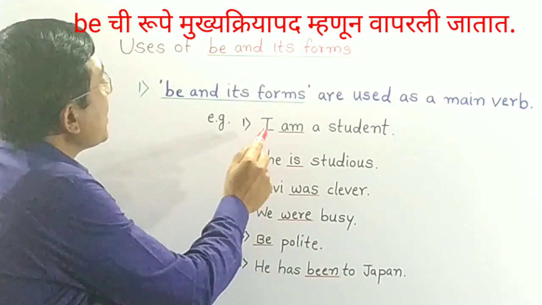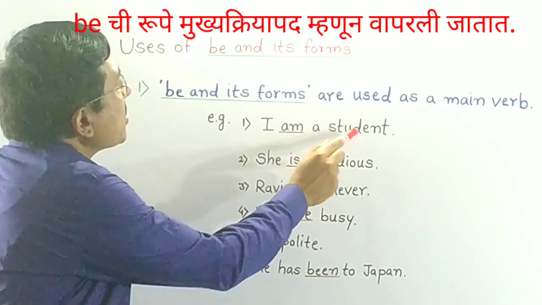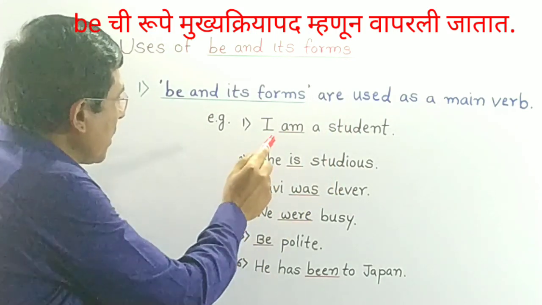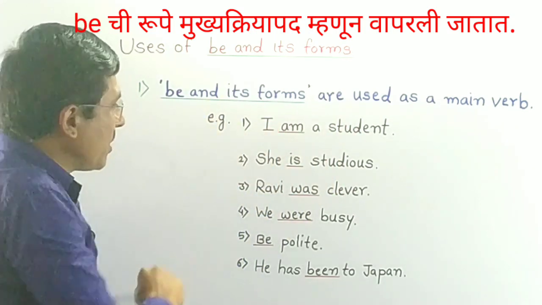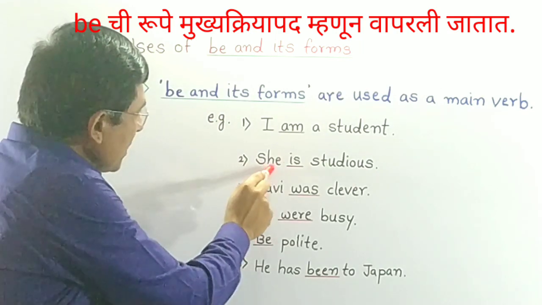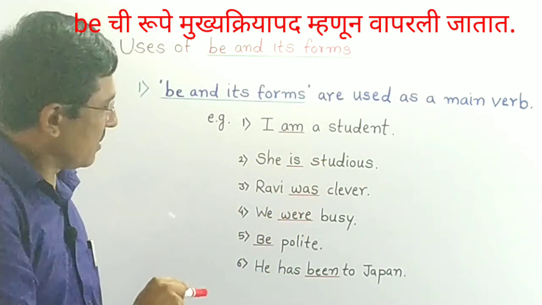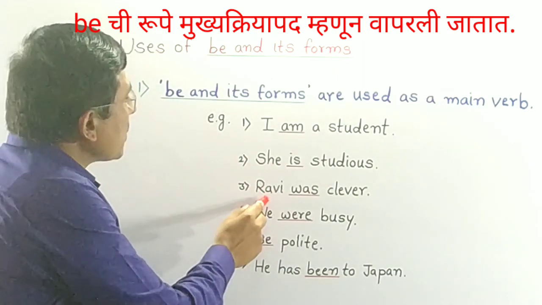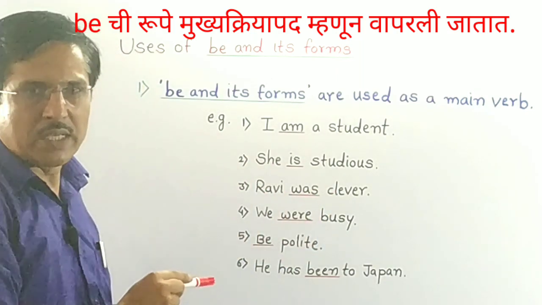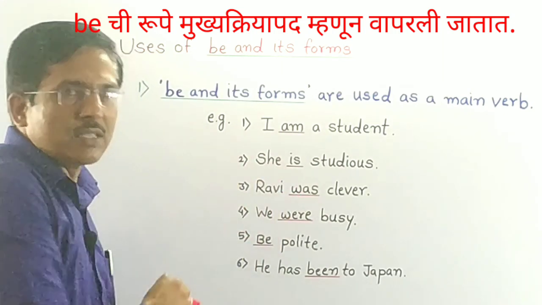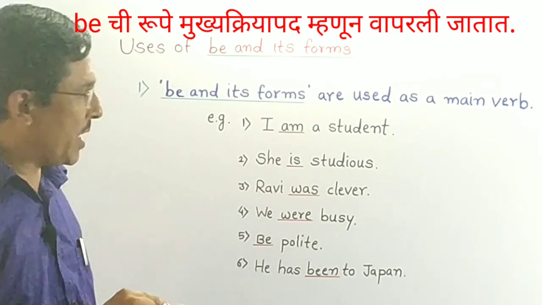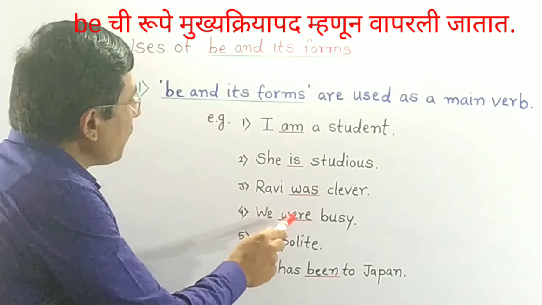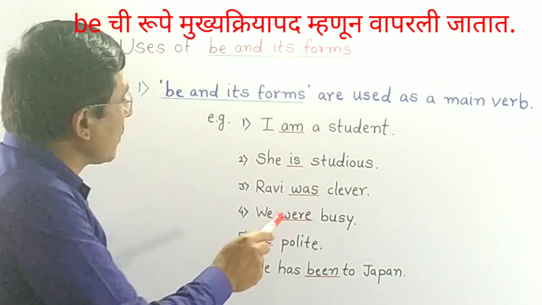See the first sentence, I am a student. Here am is used as main verb. She is studious, is main verb. Ravi was clever. In this sentence, was is principal verb or main verb. We were busy.